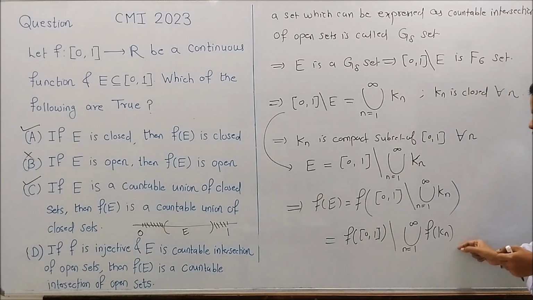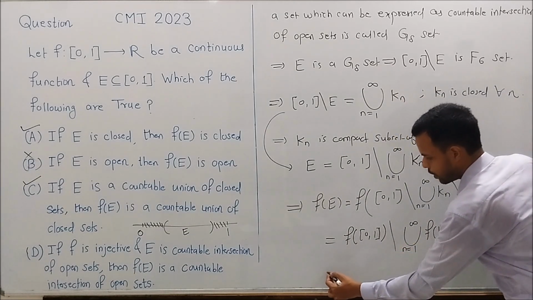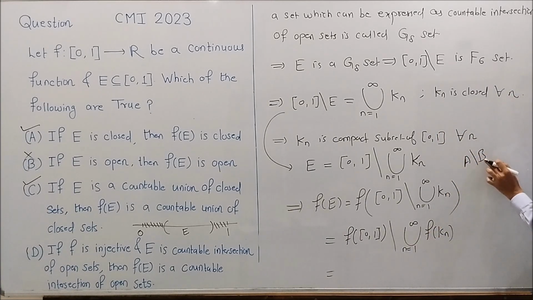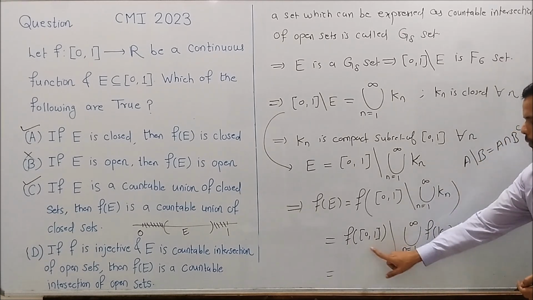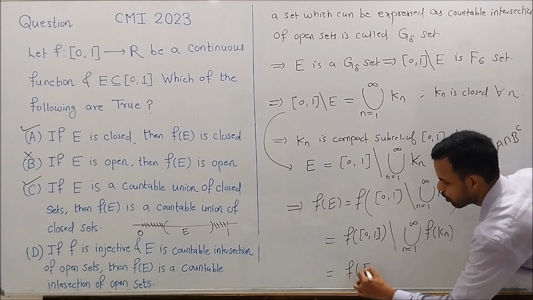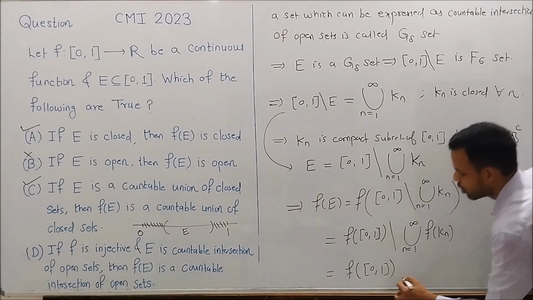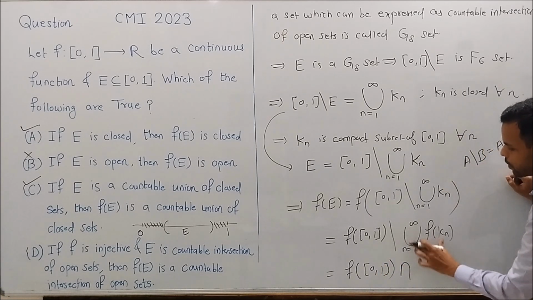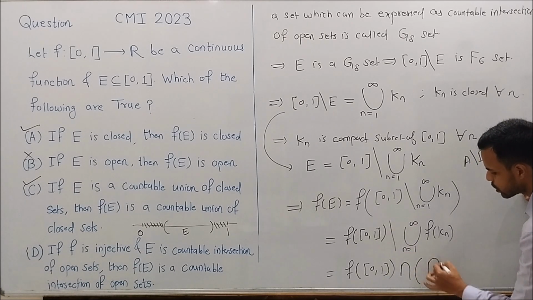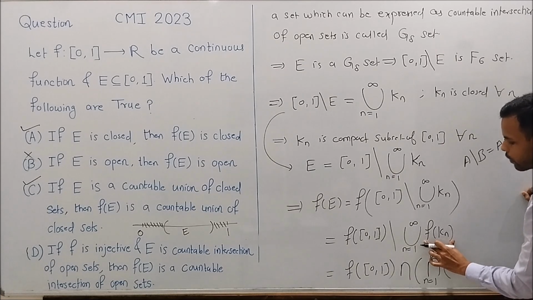So we have this. Now note that A minus B, that is the complement of B in A, can be written as A intersection B complement. So I can write this as F of closed interval 0, 1 intersection the complement of this whole union. So what will be the complement? Intersection over n varying from 1 to infinity of the complement of F of Kn.